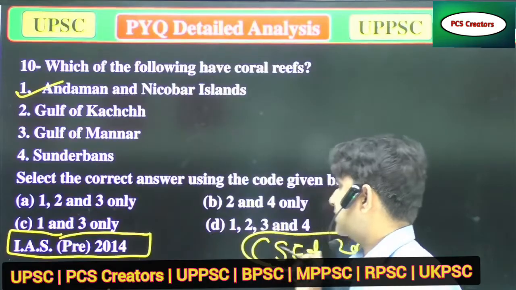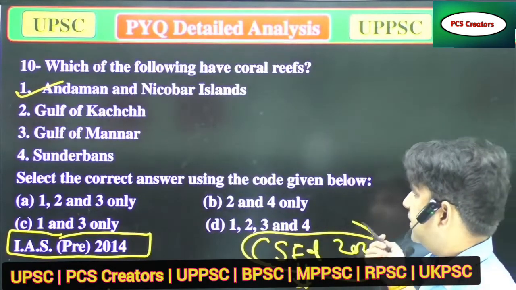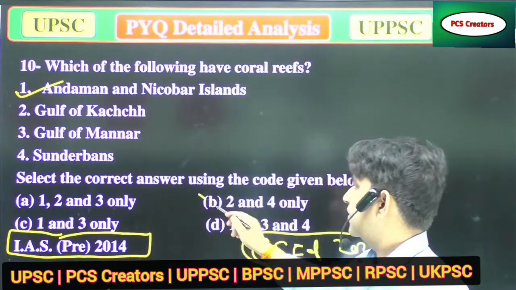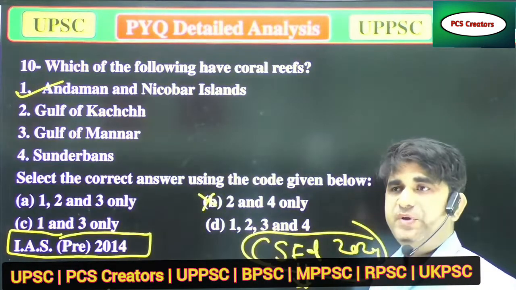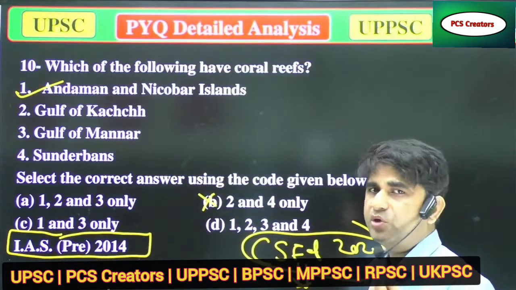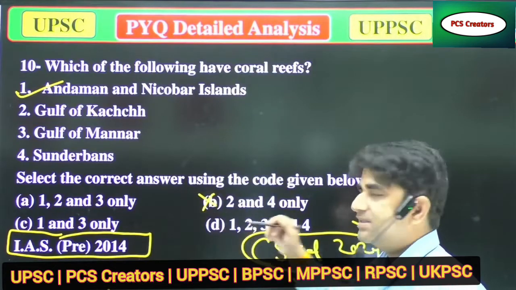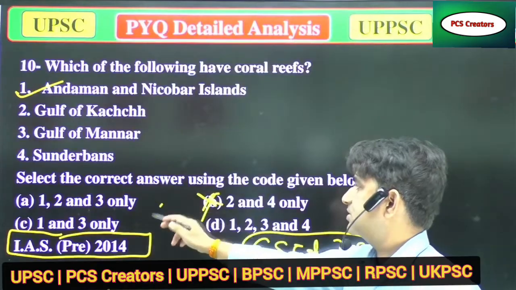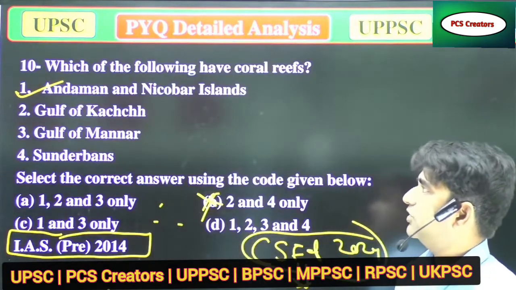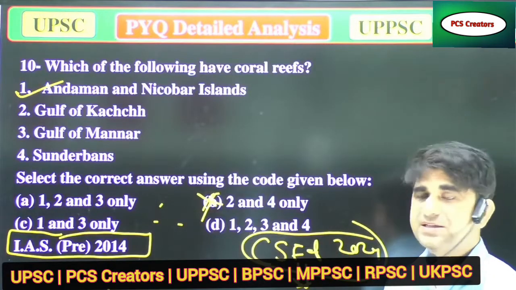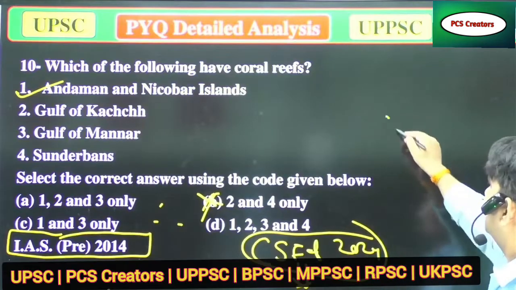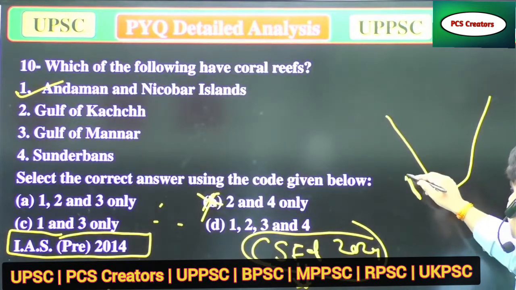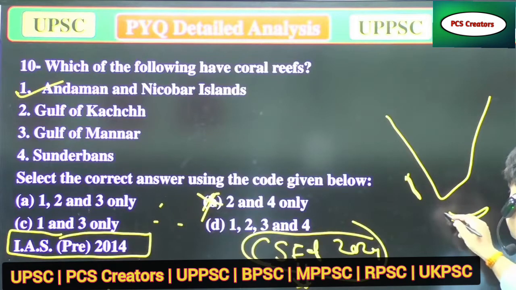Now we'll eliminate some options, because we have a small knowledge about coral reefs. So that option is incorrect. Now we have three options. Well, Gulf of Kutch and Gulf of Mannar, because here the Lakshadweep is there, and this is the Gulf of Mannar.